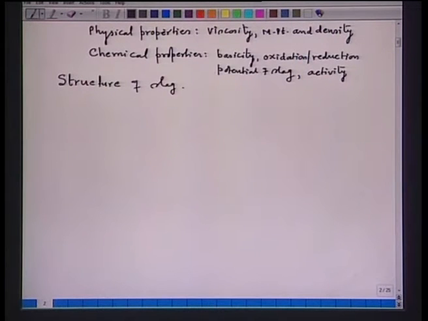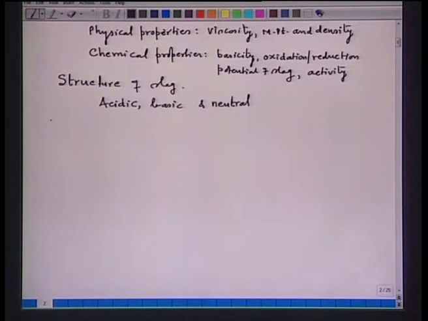Now, slags in steelmaking consist of acidic oxides, basic oxides, and neutral oxides. For example, SiO2 and P2O5 are acidic; CaO, MgO, FeO, MnO are basic; and Al2O3 is neutral, that means Al2O3 acts as a base in an acid medium and as an acid in a basic medium. So, let us consider the structure of pure oxides.